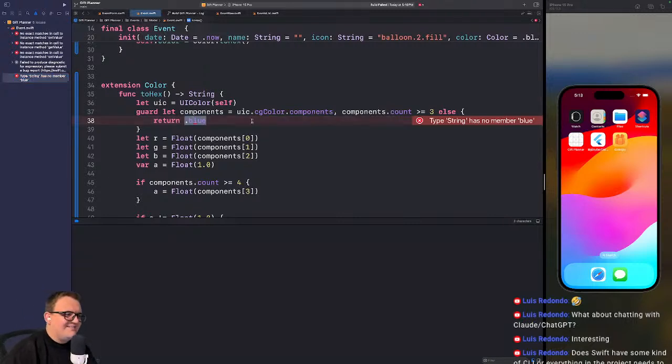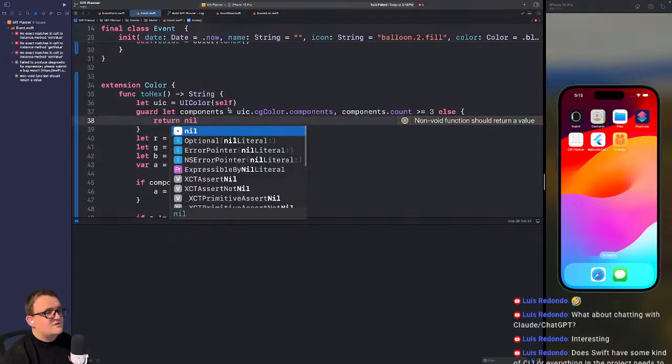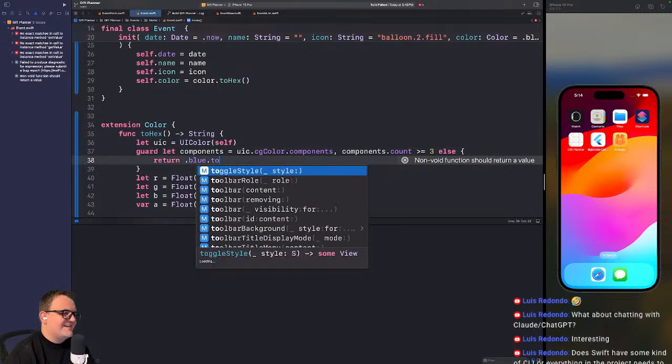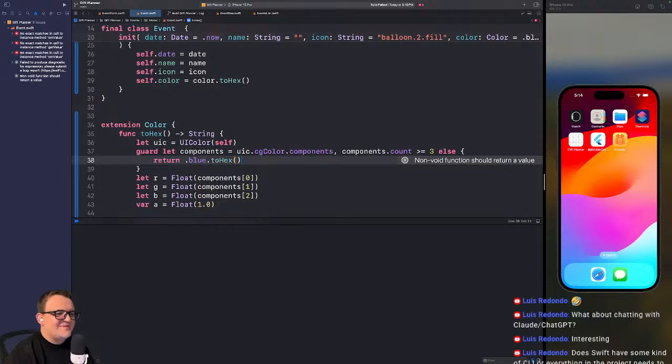String is no, a dot blue. Oh, I see. I got to return a hex. Duh. Sure. Return nil. Wait. Can I do this? Oh, that's such a bad idea. That's a string. Oh. Return.